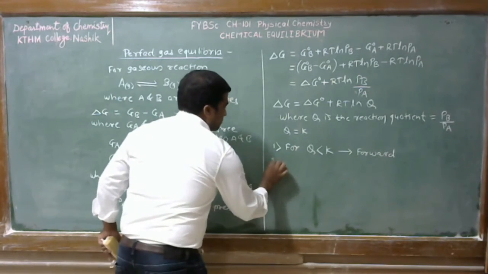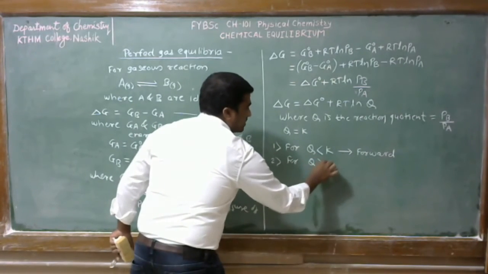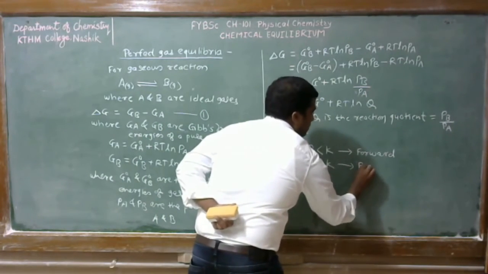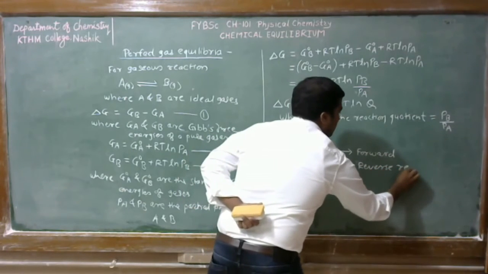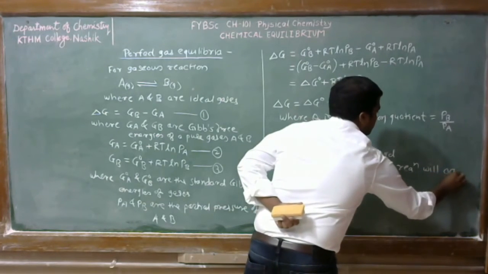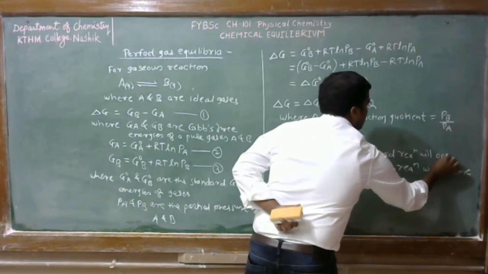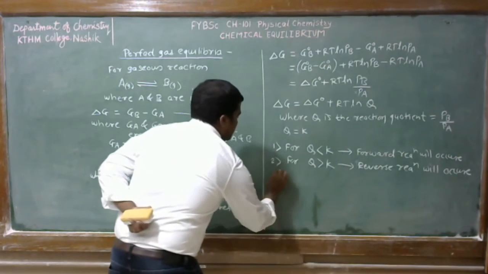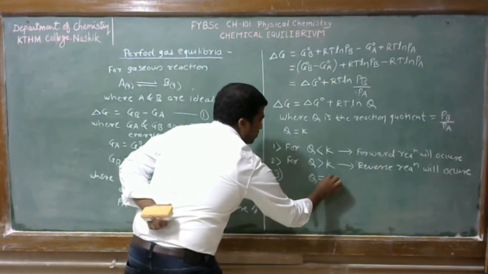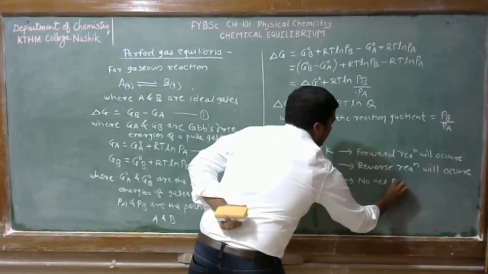Now second condition, for a reaction Q is greater than K, then the reverse reaction will occur. And last condition, when Q is equal to K, there is no net reaction.